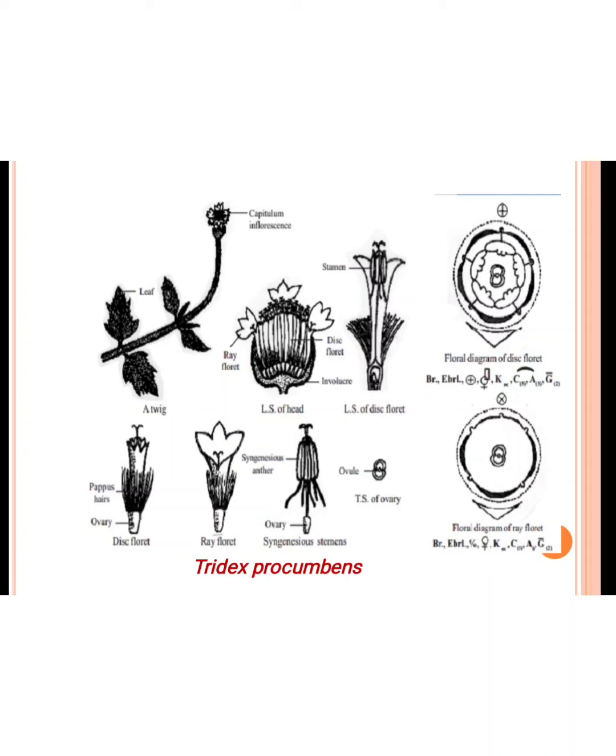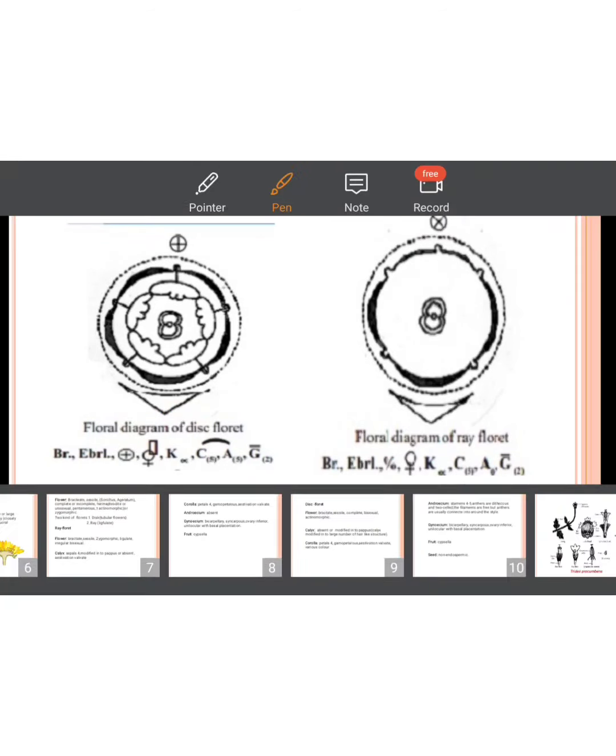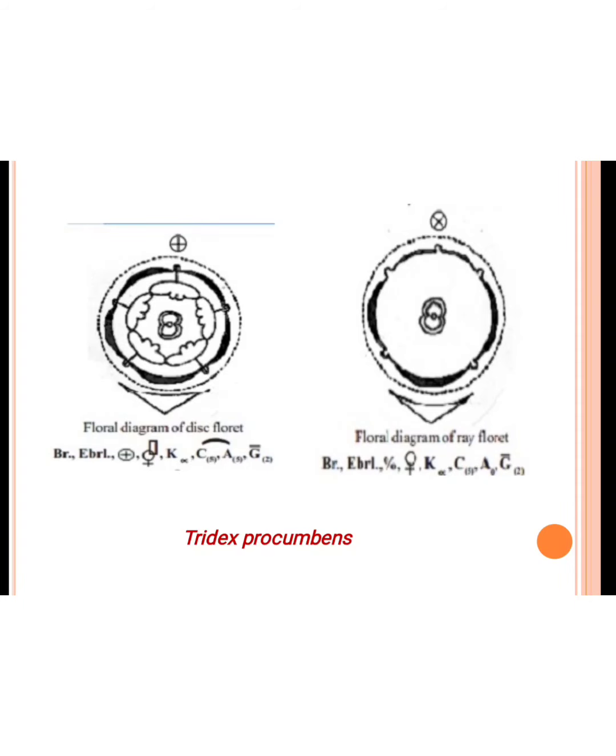Some example of the Tridex procumbens, यानी कि परदेसी भांगरा. उसके फ्लोरा फॉर्मूला में हम देखते हैं कि ब्रैक्ट है वो प्रेजेंट है. This is a bract portion, so it is called the BR, bracteolate absent means EBR. Also in this Tridex procumbens the disc floret are actinomorphic and the ray floret are zygomorphic. So this is the difference between the ray and disc floret. Then the bisexual in this disc floret and only gynoecium are present in ray floret.